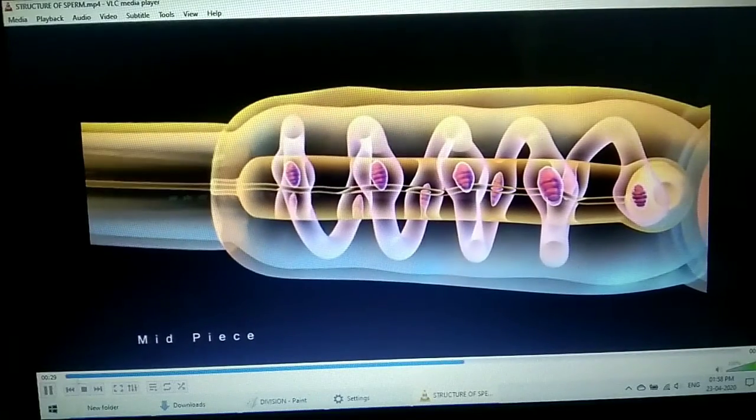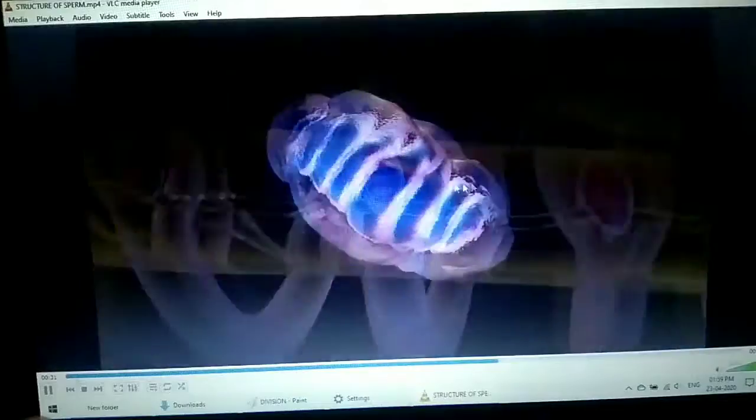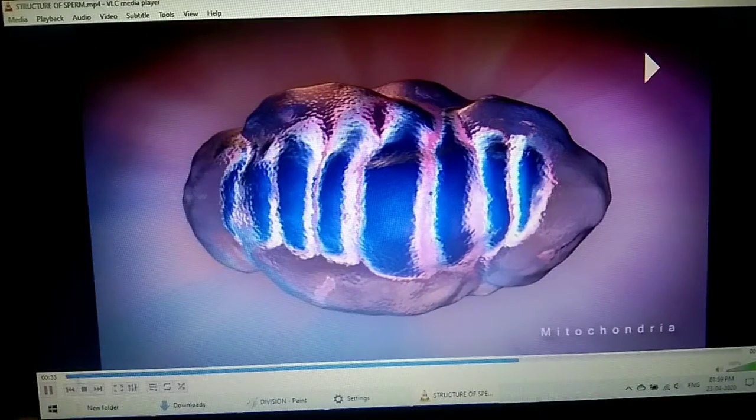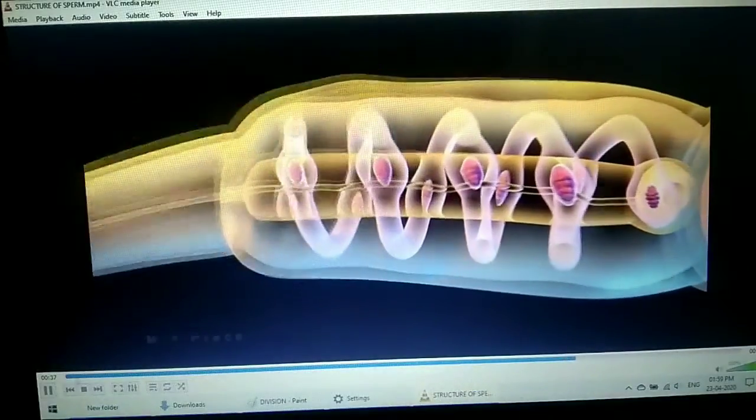Now inside, students, we have the axoneme. This is the middle piece, students. It has the axoneme. The axoneme provides the structural support. And if you see, students, these are the globular structures, the highlighted globular structures. These are the mitochondria which are responsible for producing the energy for the motility of the sperm, leading to the next part, students, called the end piece, having the tail, and having again the axoneme which provides the structural support to the sperm.